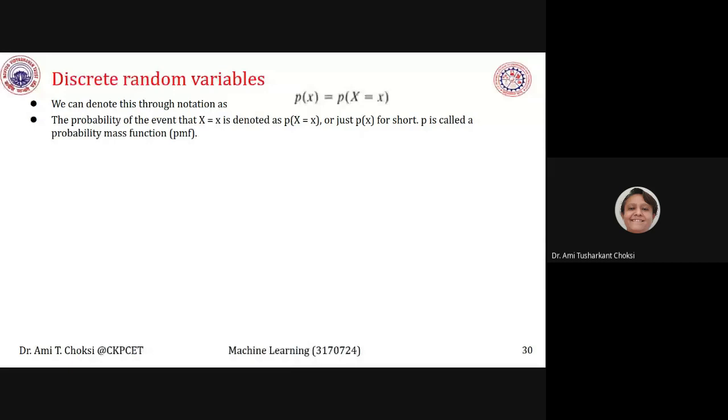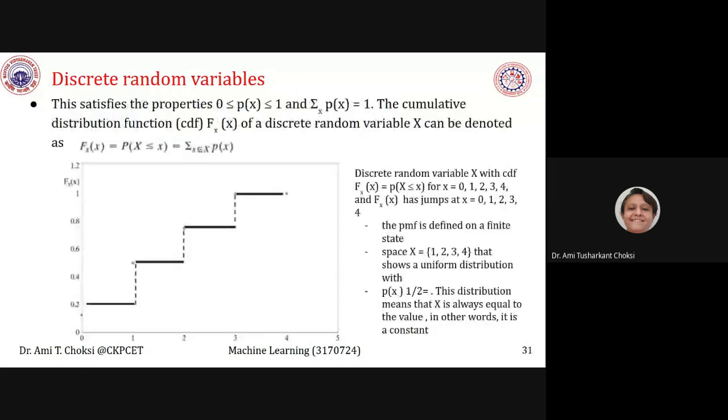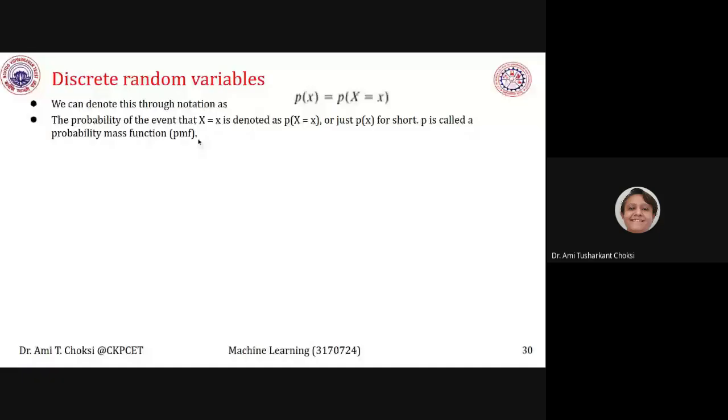Let us see further. This satisfies. What satisfies? Probability mass function, right? See, here we haven't given the definition. The only thing is we are saying that the small p letter is the probability mass function, okay.